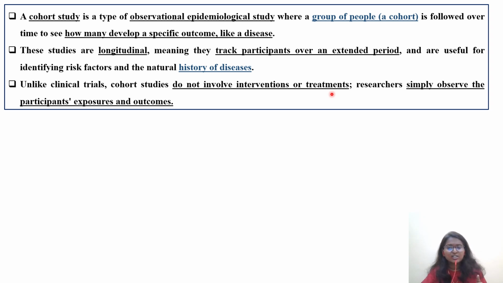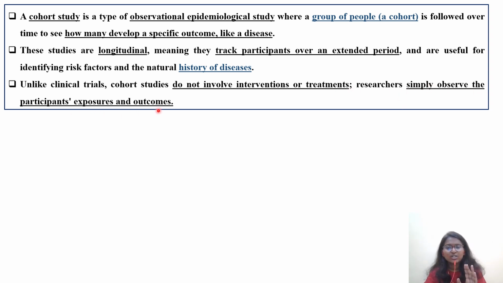Where in the case of clinical trials, you are intentionally selecting 100 or 200 subjects, human volunteers or patient subjects. There you are administering the drug or that chemical to that specific population, and there will be a particular, specific, defined treatment schedule: how much dose needs to be administered to those subjects, at what intervals. All these things will already be well defined in the study protocol by the principal investigator.